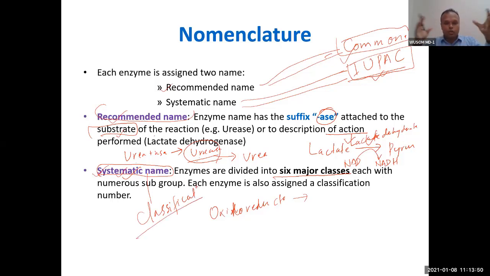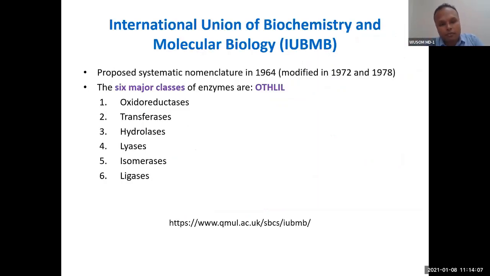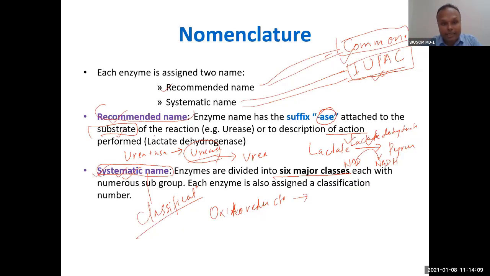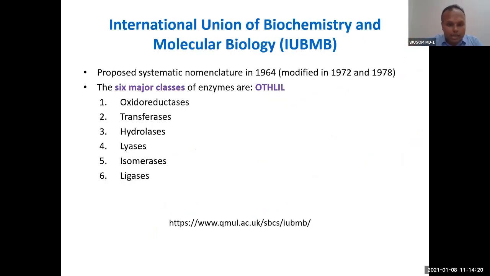We classify people into doctor, engineer, plumber, based on their profession, and then you add the profession and then add the name. This is how enzymes are classified. This is how systematic nomenclature works. You classify the enzyme, then put the name. So you classify enzymes into 6 groups. How do you classify them? Based on function, based on specificity.